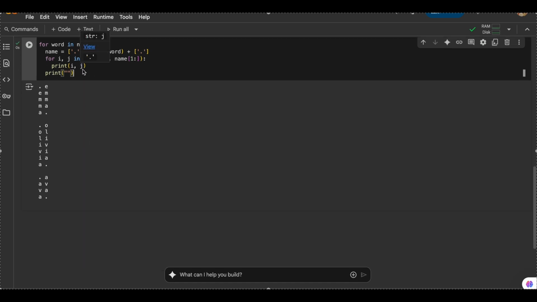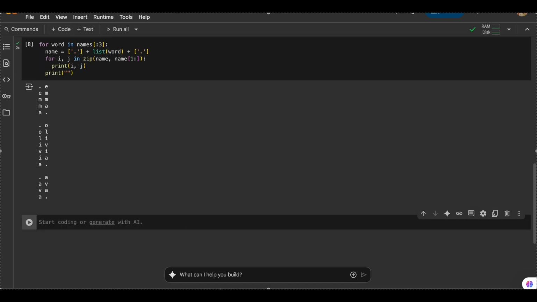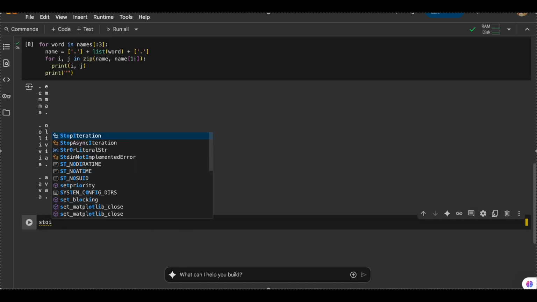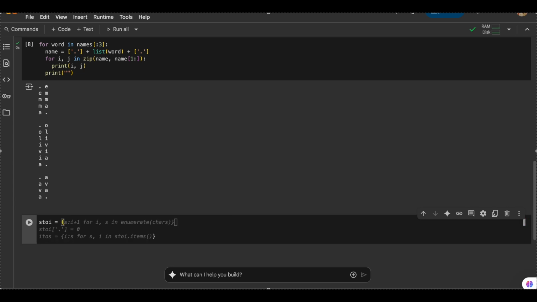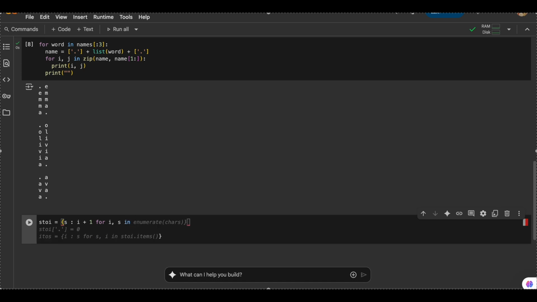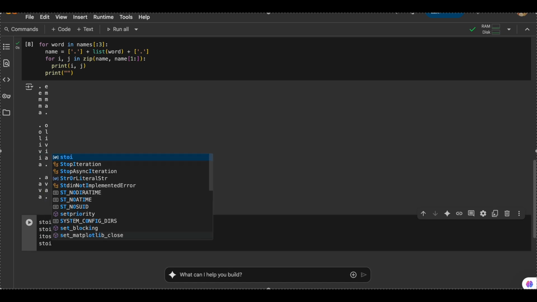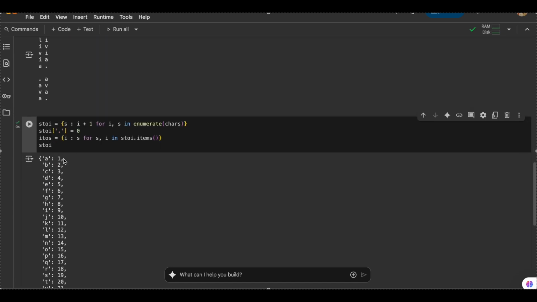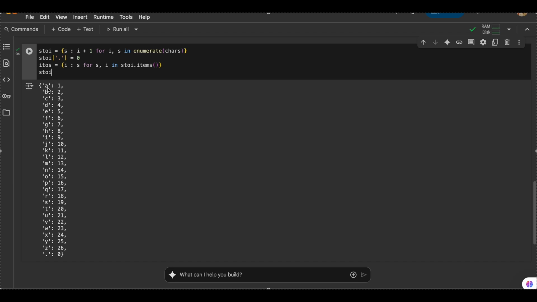So now let's actually create a map. First of all, let's create stoi, which will be s, i plus 1 for i, s in enumerate of chars. So if we print stoi, this will basically map every single letter to a number. So A has been mapped to 1, B has been mapped to 2, and dot has been mapped to 0. And for itos, it's the other way around. 1 has been mapped to A, 2 has been mapped to B, 3 has been mapped to C. This map will help us do a lot of things.